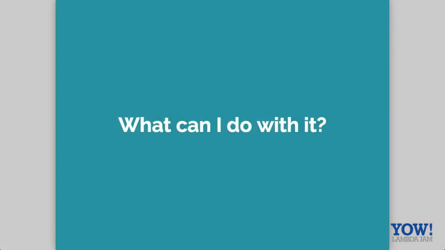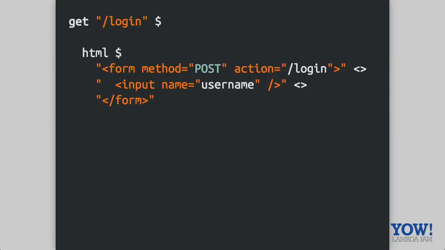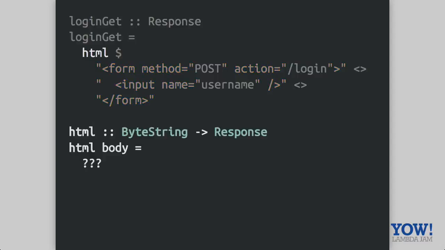So now that I've introduced this simple request and response data type, let's look at how we'd actually program in this style. So this is our get route from the Scotty application from before. I just want to ignore the routes here for a second, just the path part. I just want to focus on the functions that are returning these responses. And I want to suggest here that we really just want a function that returns a response. It's not taking any requests, it's not doing anything with that, it's just constructing a response to return to the browser or to the request.